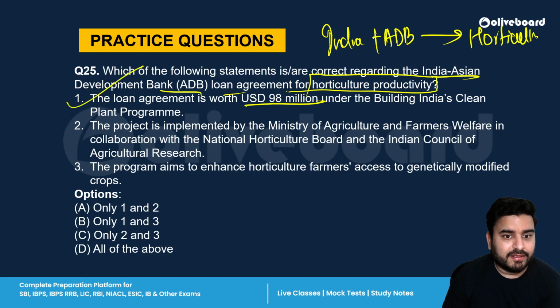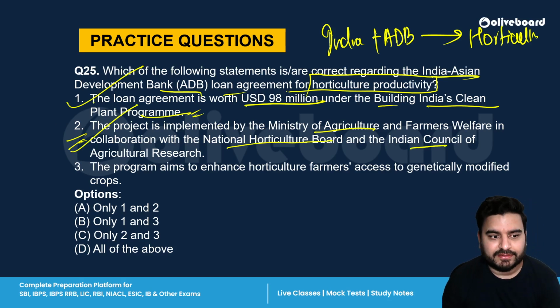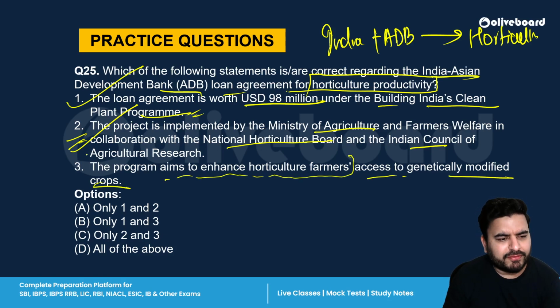Absolutely correct, because it is under the Building India's Clean Plant Program, CPP. Second is, the project is implemented by the Ministry of Agriculture with the National Horticulture Board and ICAR. That is also correct. The third statement is, the program aims to enhance horticulture farmers' access to genetically modified crops. No, this is wrong.